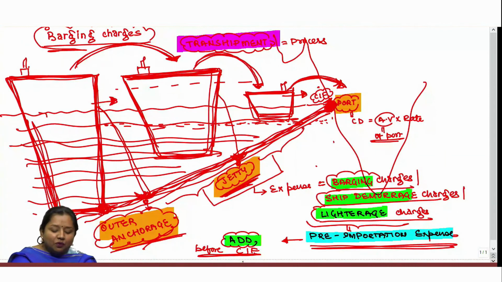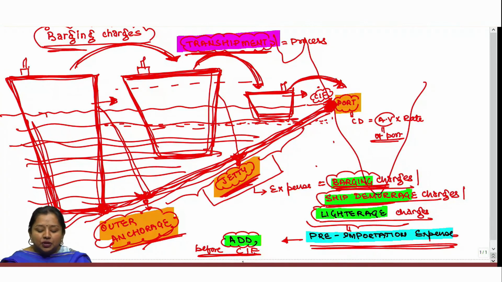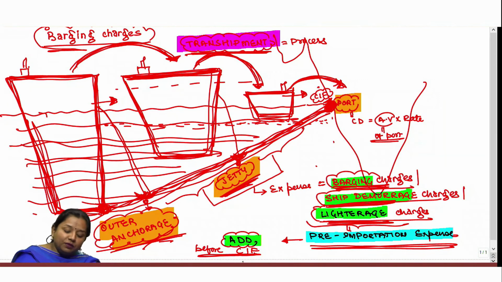The process of transferring goods from one vessel to another vessel is known as transshipment, and the expenses incurred for such transshipment are known as barging charges, ship demurrage charges, or lighterage charges. When you transfer goods from a huge vessel to a medium-level vessel from outer anchorage, or from the medium-level vessel to a smaller vessel from the jetty,